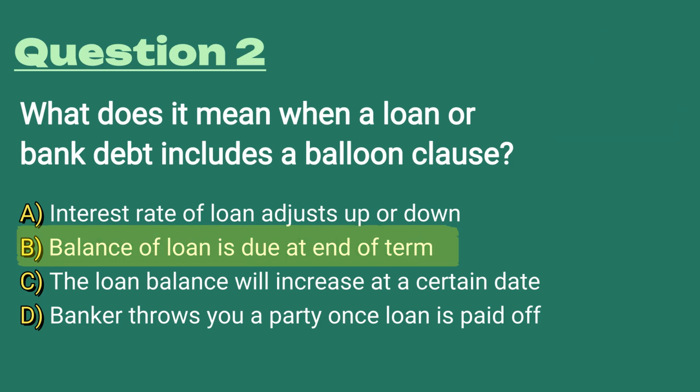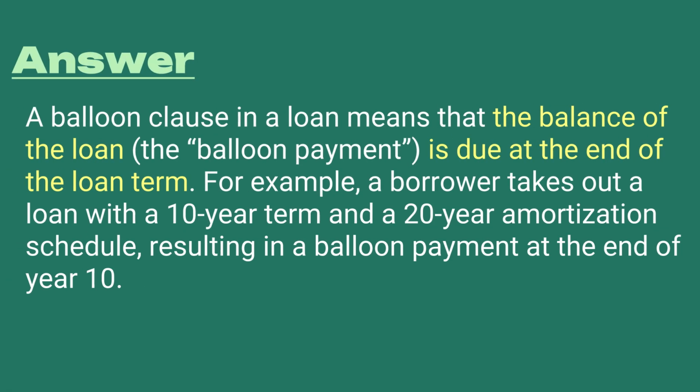The answer is B. The balance of the loan is due at the end of the term. A balloon clause in a loan means that the balance of the loan, the balloon payment, is due at the end of the loan term. For example, a borrower takes out a loan with a 10-year term and a 20-year amortization schedule. This results in a balloon payment at the end of the 10 years.